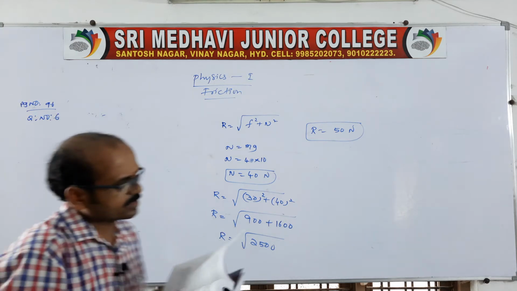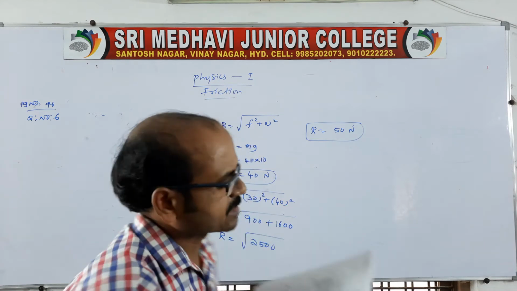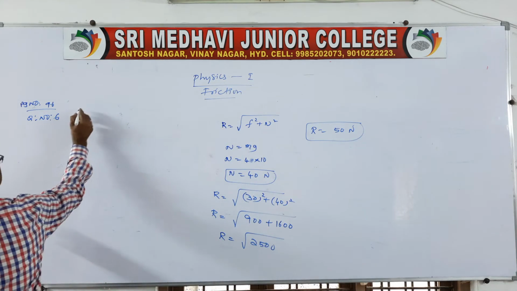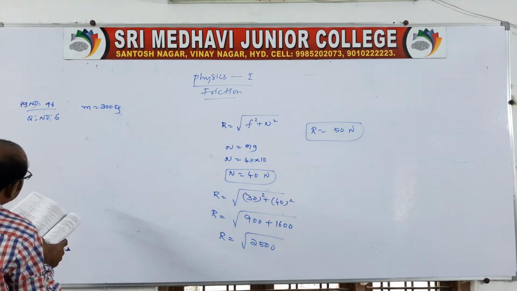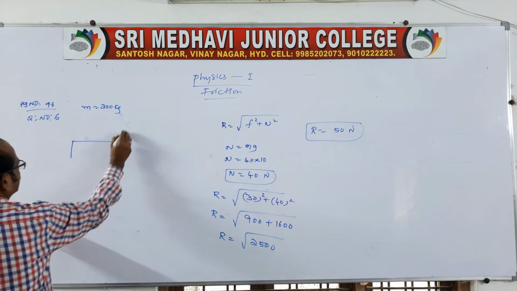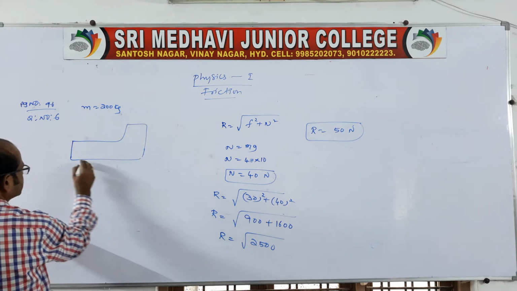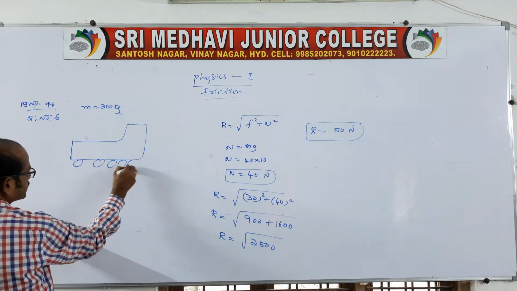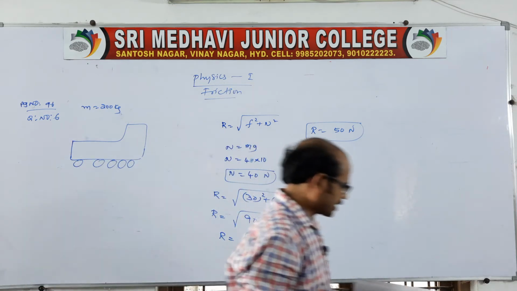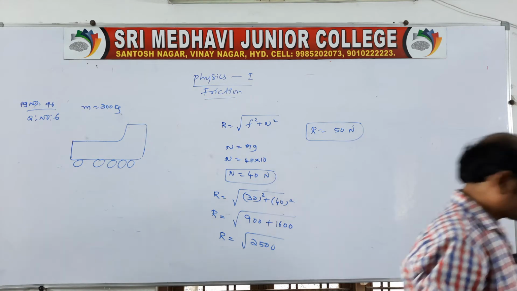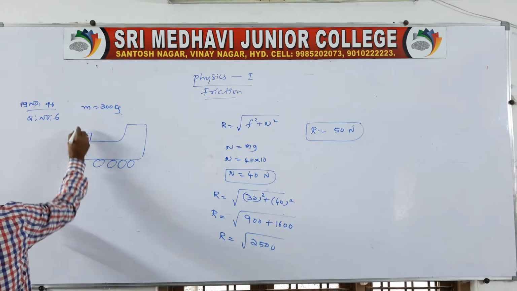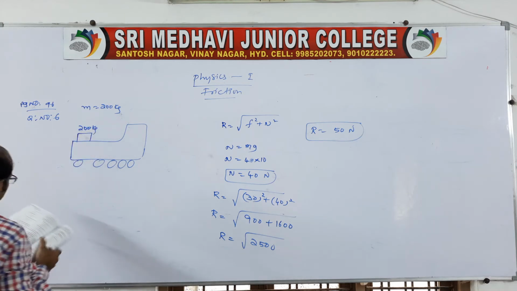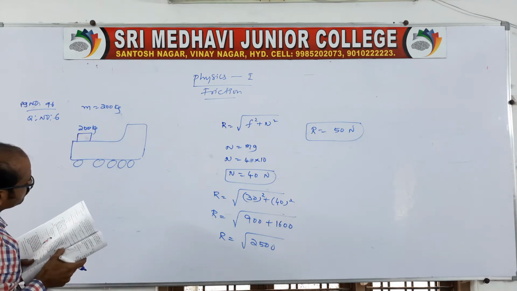Look, I will read the question. A container of mass 200 kg rests on the back of an open truck. So, there is one open truck given like this, and one container placed like this. On this container there is a block of mass 200 kg, resting on the back of the open truck.